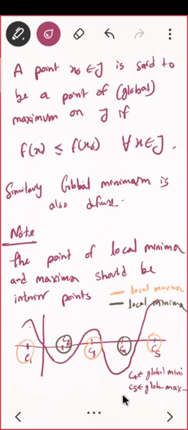Correct. What do you see from here? Do you see some relationship between global maxima and local maxima, or global minima and local minima? Can any local maxima necessarily be global maxima, or the opposite: is any global maximum necessarily a local maximum? Which one is true? From the diagram, what do you think? Two statements I am saying.